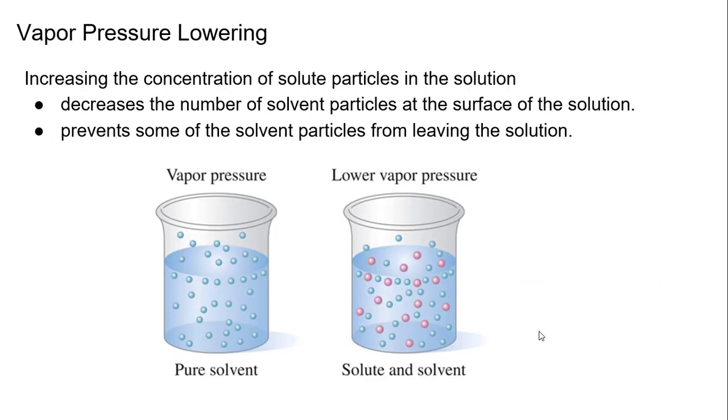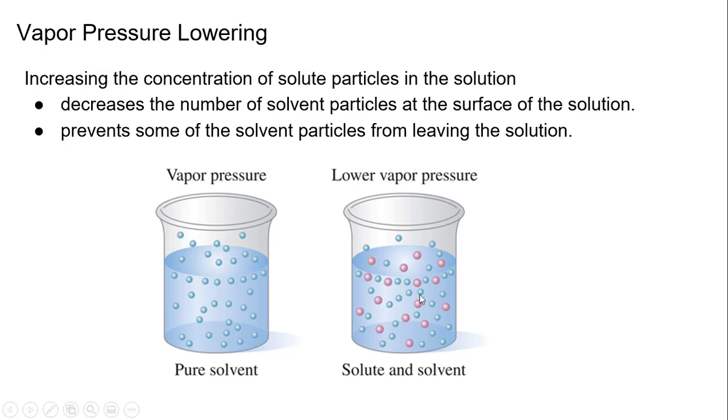Vapor pressure lowering. It's the same thing here. It decreases the number of solvent particles. So if you have a pure solvent, let's say water, it'll evaporate eventually, right? But what if we were to add a non-volatile solute to it? The water will still evaporate off, but, same as the boiling or evaporation, it will have to work harder to get out of the solvent. It'll have to get the solutes out of the way.